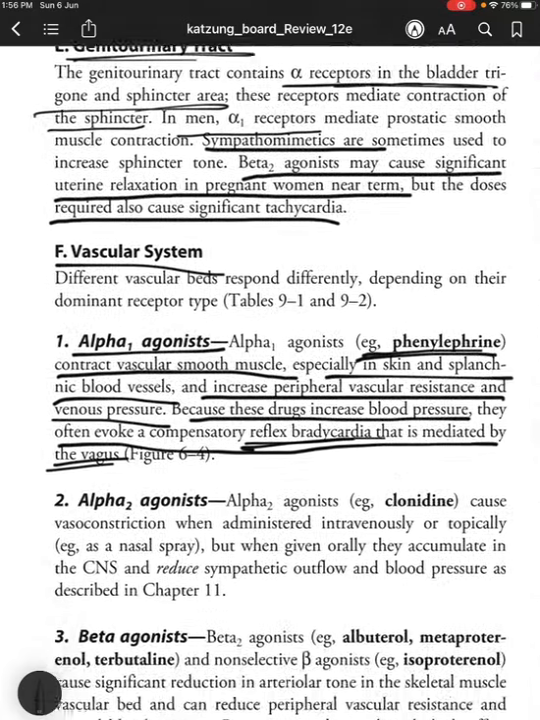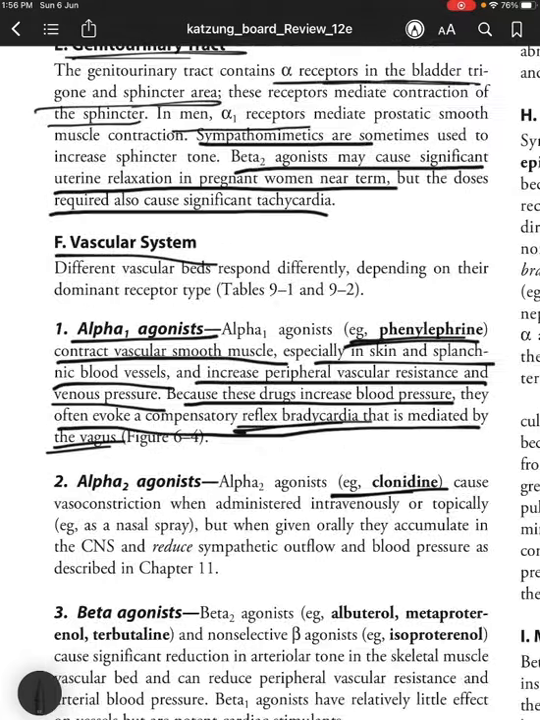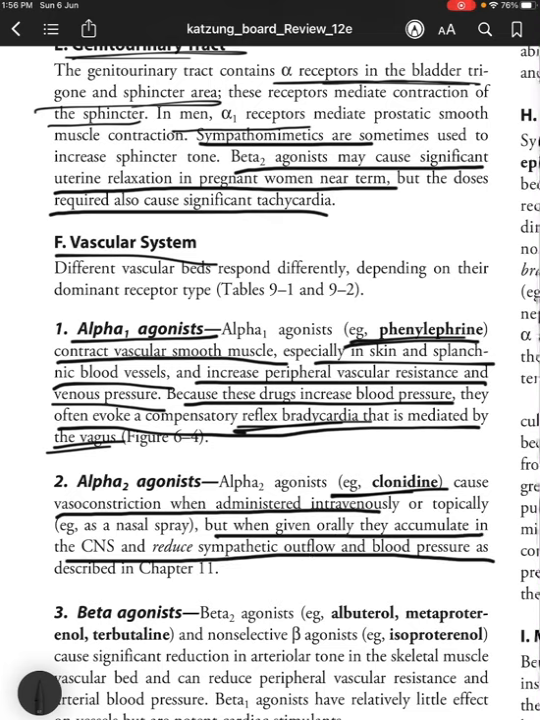Okay, so coming to alpha 2 agonists, such as clonidine, cause vasoconstriction when administered intravenously or topically, but when given orally, they accumulate in the CNS and reduce sympathetic outflow and blood pressure. Vasoconstriction increases the resistance, so when given acutely, they increase resistance. When given chronically, they reduce blood pressure.